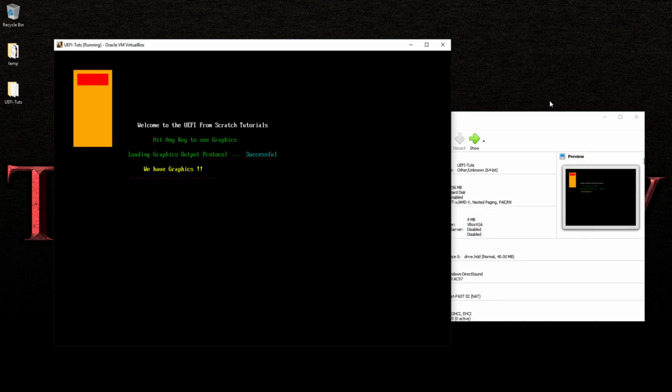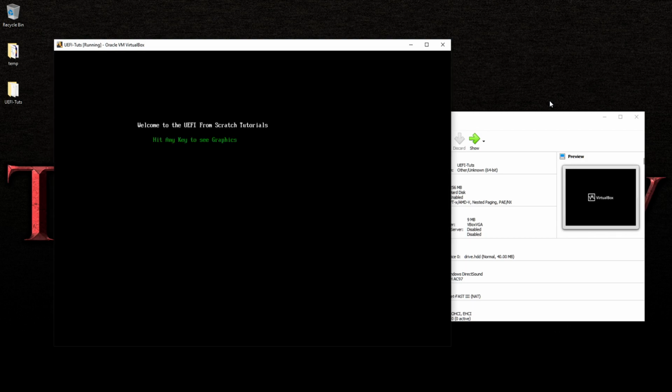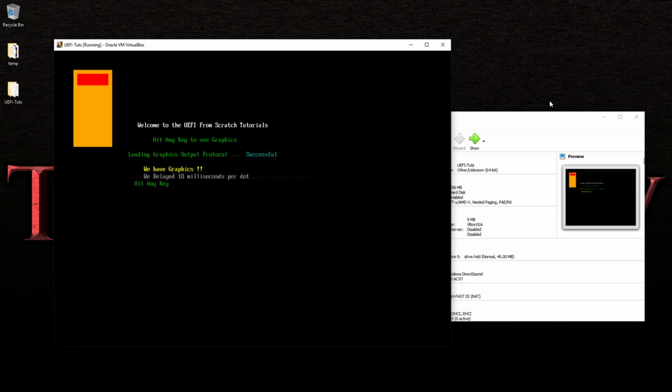There we go. And voila, do you see all the dots? And then that showed up. Let's take a look at that again. Hit the key. There it goes. If I was to lower the 18 to a 1, that would just zip right by really fast. You probably wouldn't even see it. It would just be all poof right there at once. So that just goes to show that the delay is actually working.